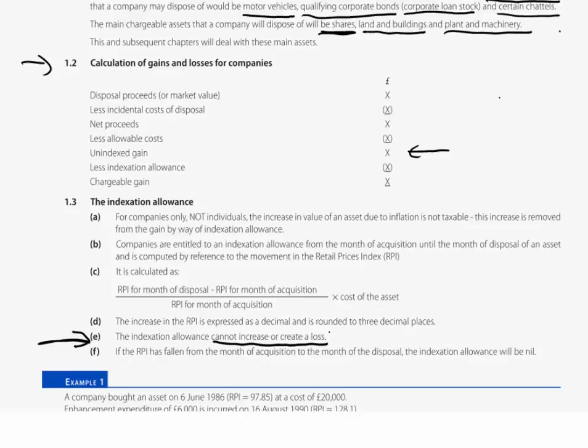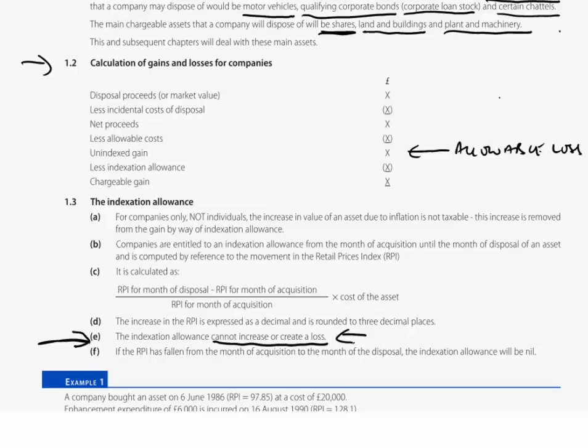So if we are talking about a capital loss being made by a company, it's there. That is your allowable capital loss on the disposal of a chargeable asset by a company. Indexation allowance, I repeat, note that well there, cannot increase nor may it create a loss.